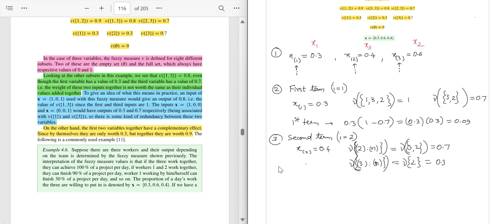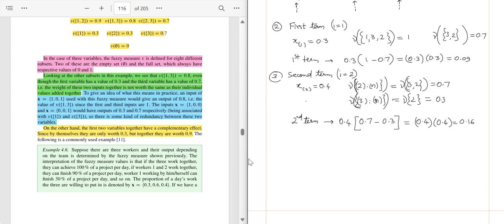Accordingly, this will be the expansion of the second term, and when we expand it, the value is 0.4 multiplied by the first term 0.7 minus the second term 0.3. So 0.7 minus 0.3 is 0.4. It is nothing but 0.4 into 0.4, so 0.16. Hope it is clear.